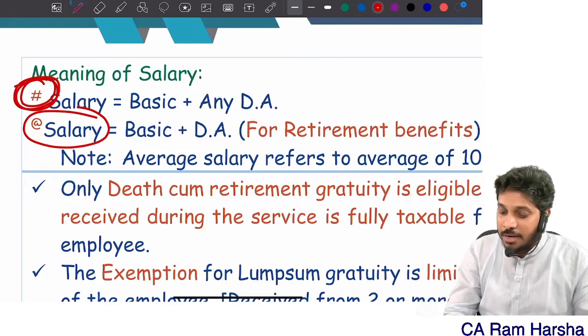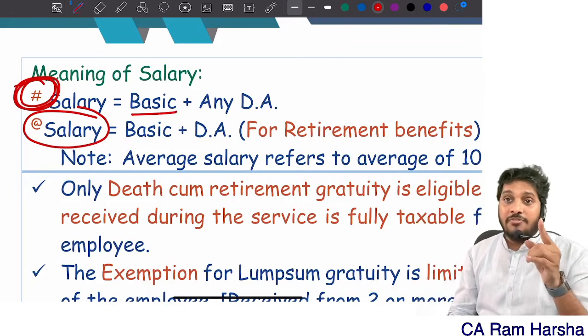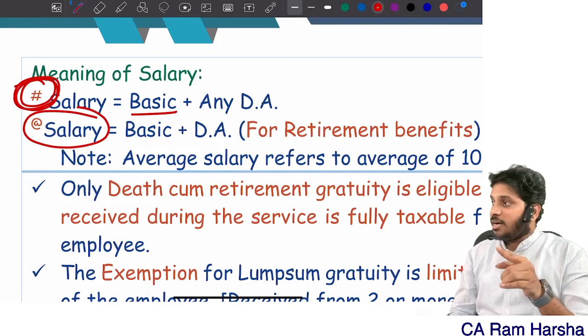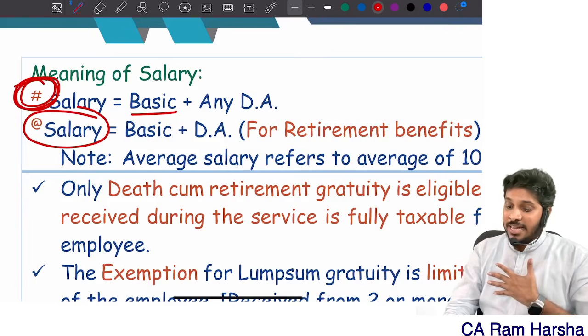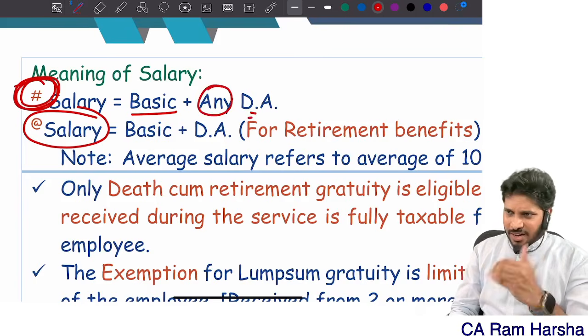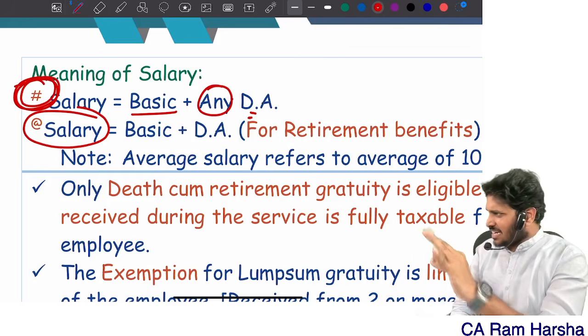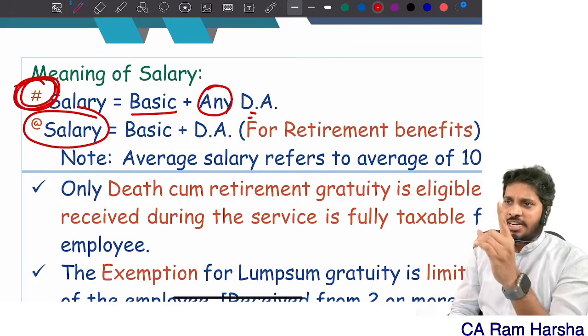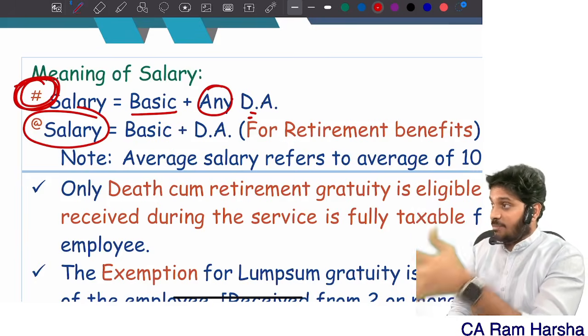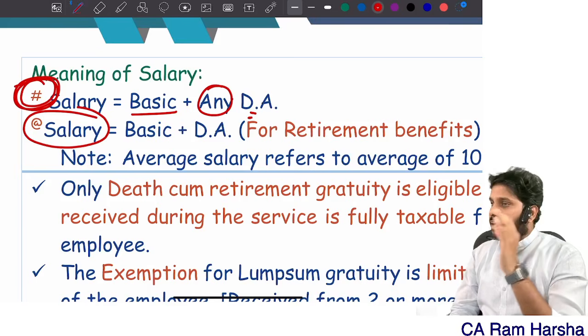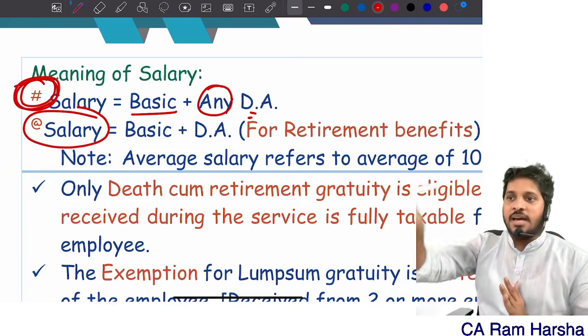If the Act is applicable, for that employee, 15 by 26 into completed years or part thereof in excess of 6 months into last drawn salary, right? Their salary means what? Basic plus any DA. Whether for retirement or not for retirement is irrelevant. In the exam, if they mention the DA and didn't mention anything else, we assume that it is not for retirement. Only if they specifically mention that it is for retirement, then we will consider it.